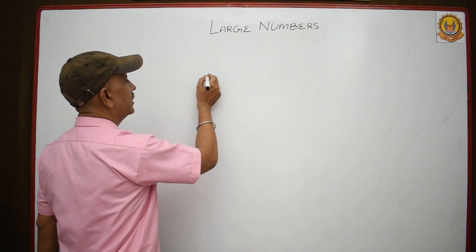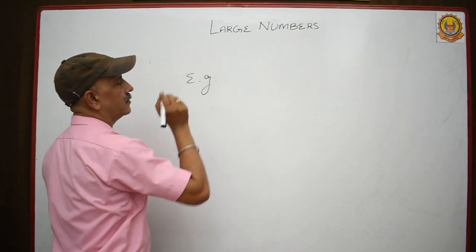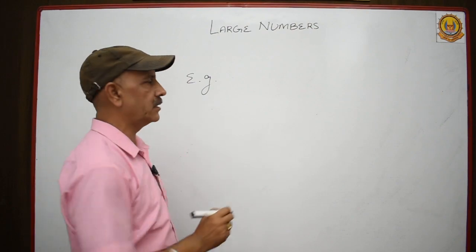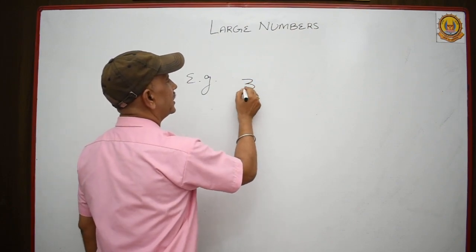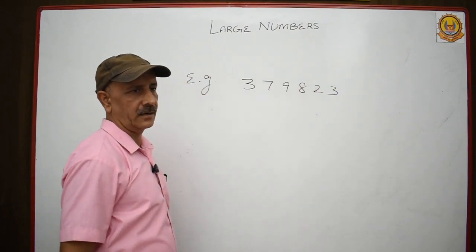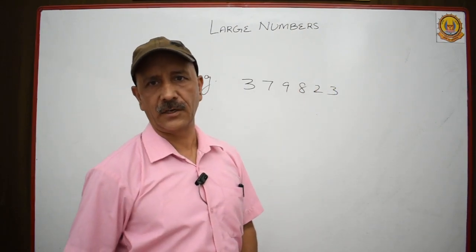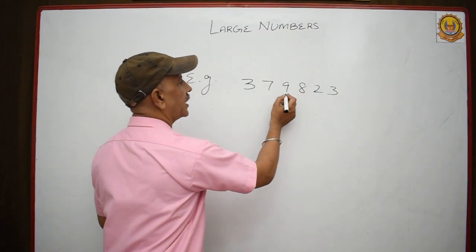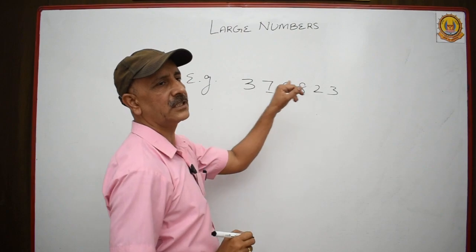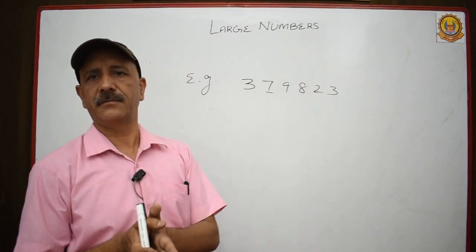Let me take one example. This is 379823. And they are saying in your examination to find out the place value and face value of this digit and add it.